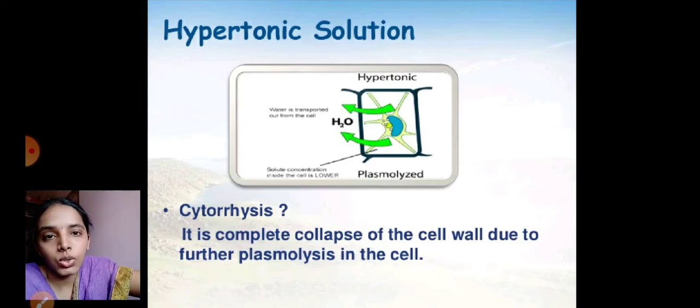So if we place cells in such a solution, if the cells are kept in a hypertonic solution, the water concentration is higher inside the cell and lower outside, because outside the solute concentration is higher. So it was showing an exosmosis, nothing but the movement of water which was at higher concentration in the cell than in the external media. So the water from the cell comes outside. That is called exosmosis. When the cells are kept in hypertonic solution, due to exosmosis, the cells shrink or become plasmolyzed, or even called flaccid.